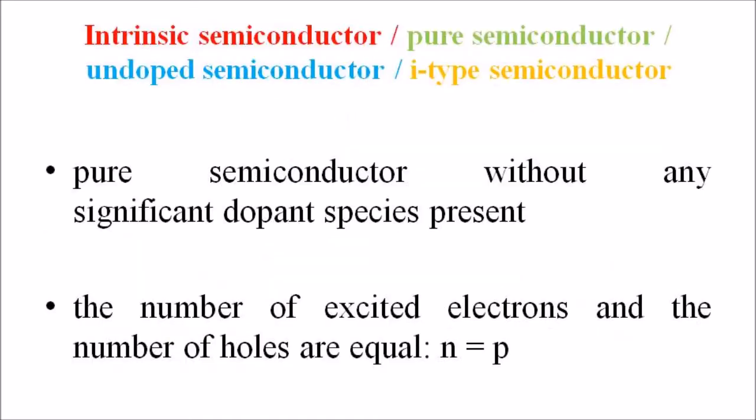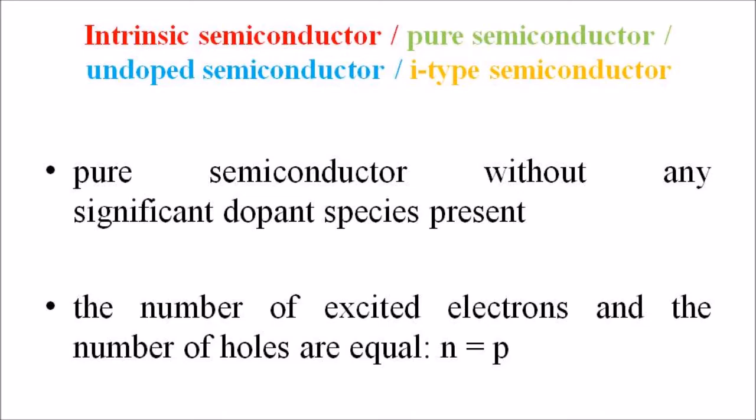An intrinsic or pure semiconductor is also known as undoped semiconductor or I-type semiconductor. It is a pure semiconductor without any significant dopant species present. The number of charge carriers is therefore determined by the properties of the material itself instead of the amount of impurities.